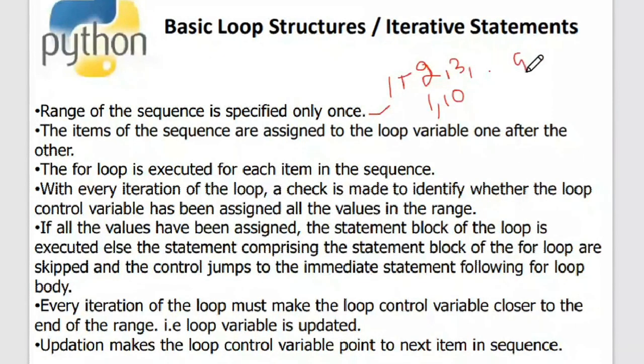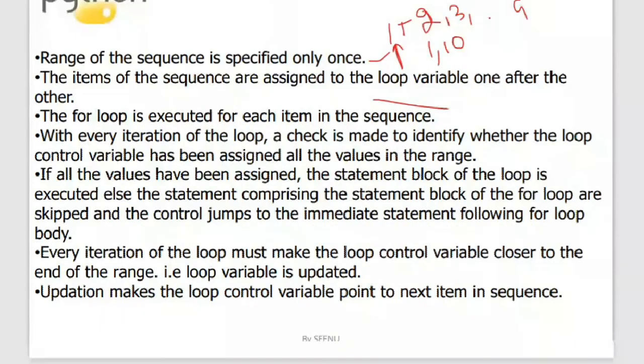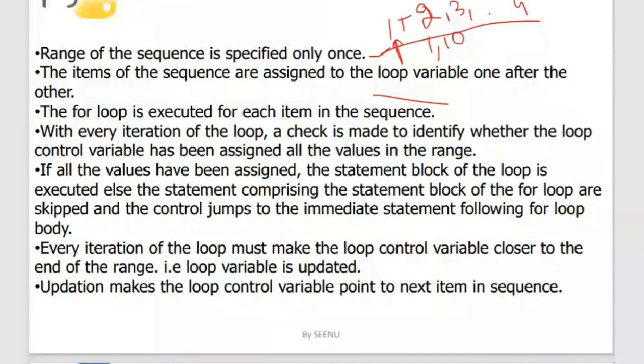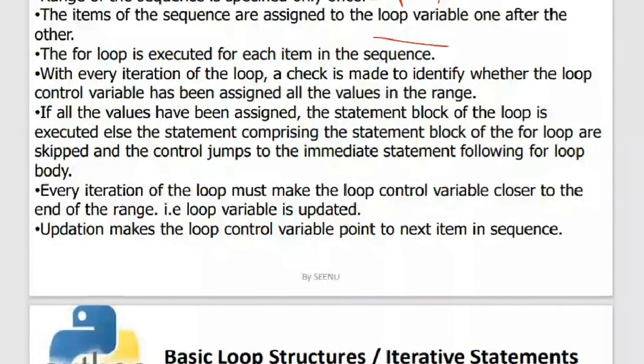The loop variable will take these items one after the other. First it will take 1, next it will take 2, next it will take 3. Every time it checks whether the loop variable is in the specified range or not. If it is not in the specified range, then the control will come out of the loop and go to the immediate next statement after the loop. So every time, the loop control variable keeps updating through the sequence of numbers.